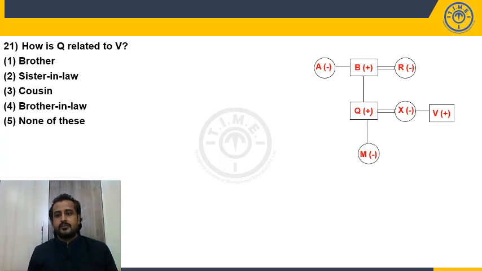How is Q related to V? Q is here, V is here. So how is Q related to V? V is sister's husband. So sister's husband will be brother-in-law. Choice 4.